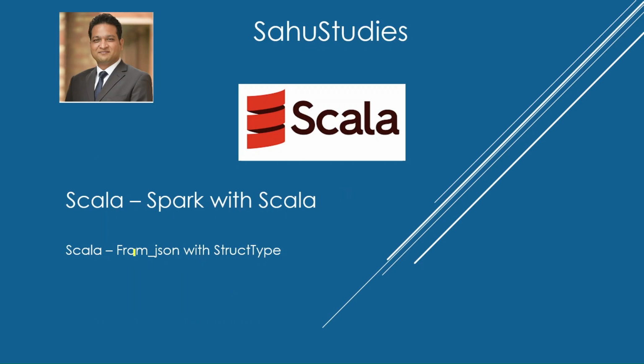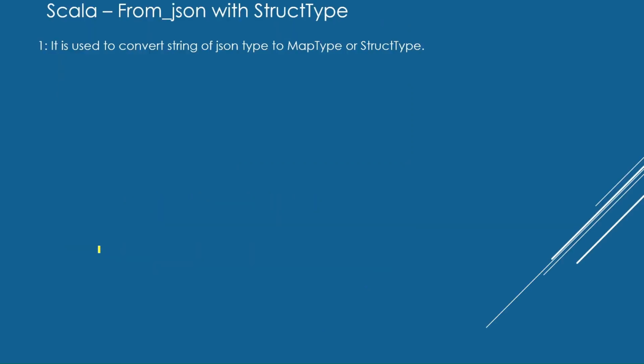In this video, we are going to see from JSON function, how we can convert a string of a JSON structure to a struct type in Scala. This from JSON function converts a string of a JSON structure into map type or struct type. We have seen how we can convert to map type in my previous video. Now let's convert into the struct type.